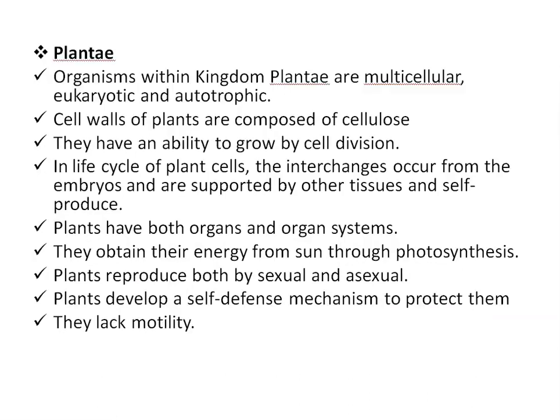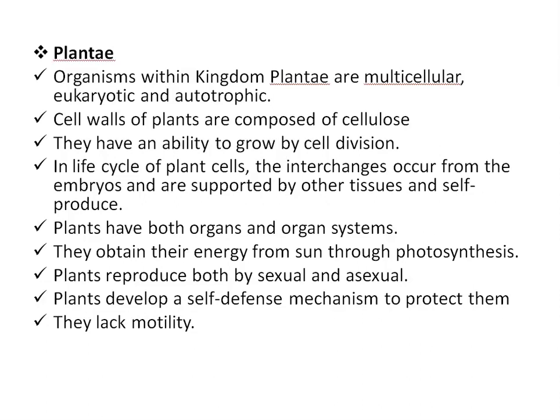Next, Plantae. Organisms within the kingdom Plantae are multicellular, eukaryotic, and autotrophic. Cell walls of plants are composed of cellulose. They have the ability to grow by cell division. In the life cycle of plants, the interchanges occur from embryos and are supported by other tissues.